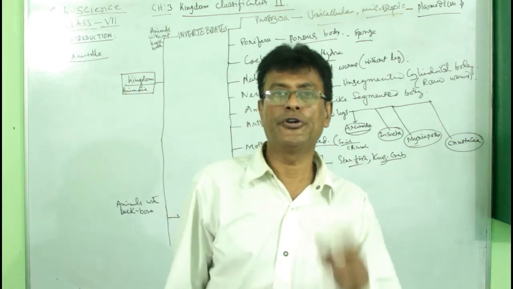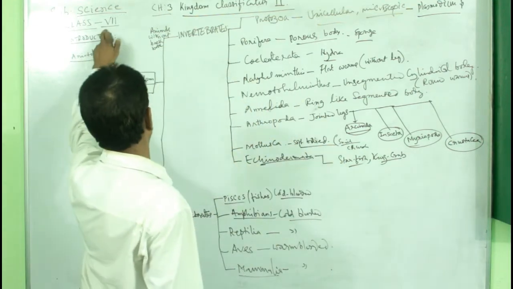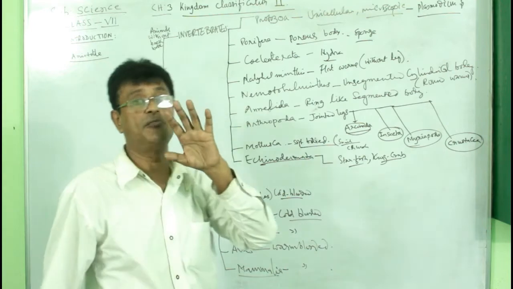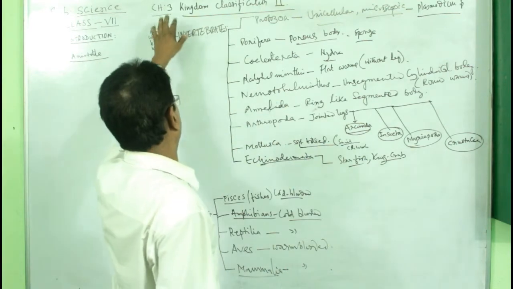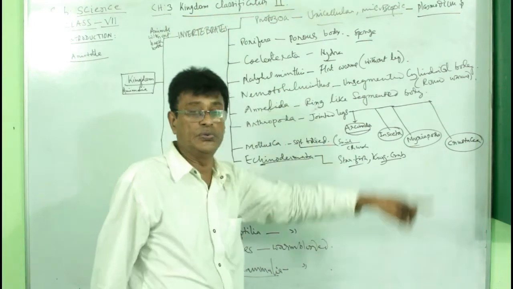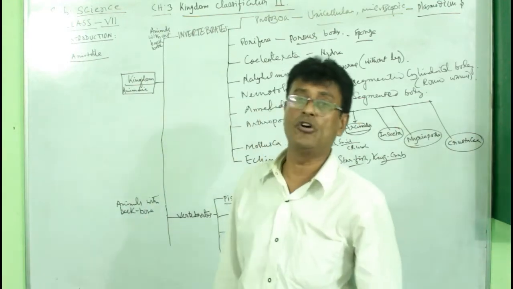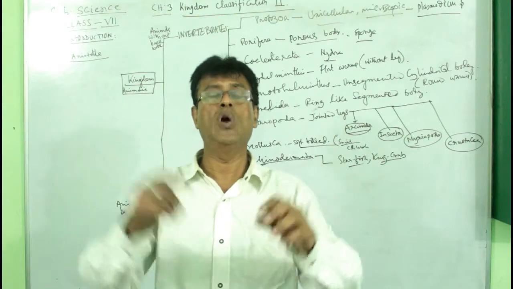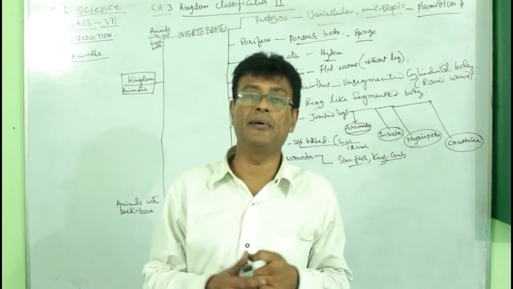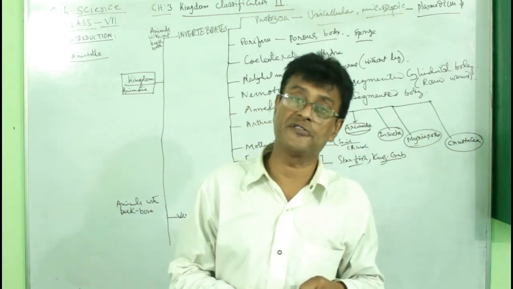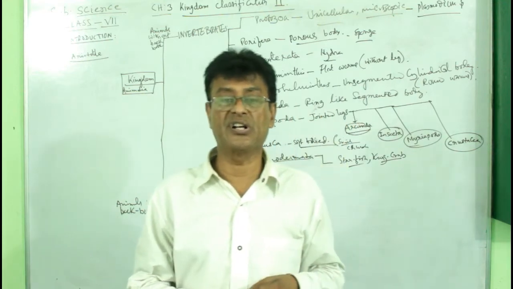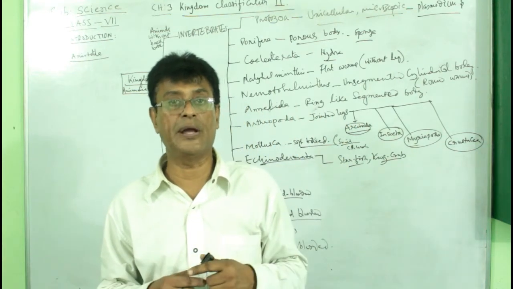Today we are going to discuss in our class 7 science a part of biology, the kingdom classification 2. The chapter is kingdom classification 2. We have already gone through kingdom classification 1, where we studied the classification of the plants. Now we are going to discuss the classification of animals.